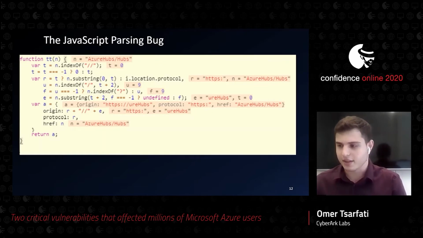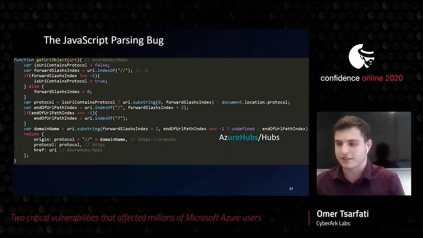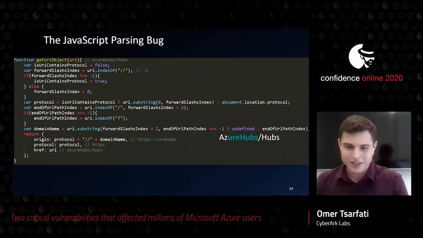Well, that's interesting. So I really hate obfuscated functions, and to make things a bit clearer for me, I rewrote this obfuscated function so we could understand it better. So this is the one that I wrote that does just the same logic. The function getURIObject receives a string, which is the URI that needs to be parsed. The function looks for the location of the first double slash, and if it finds it, it sets a flag variable called isURIContainsSlashes. So in short, it looks for the double slashes in the URI parameter that is passed to the function.